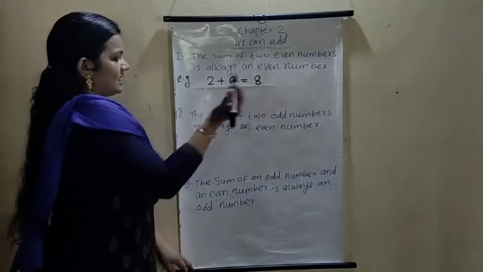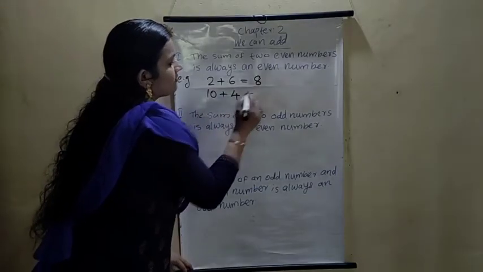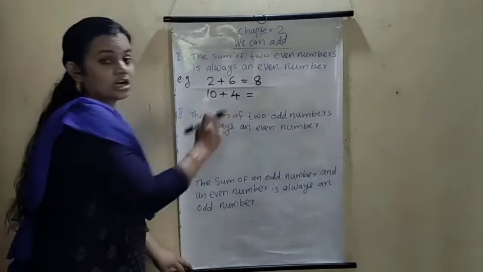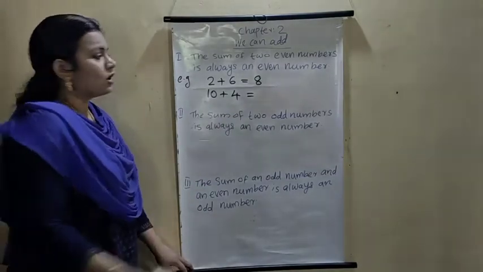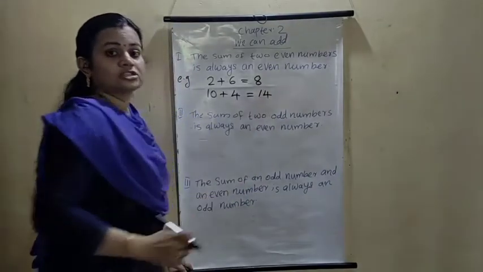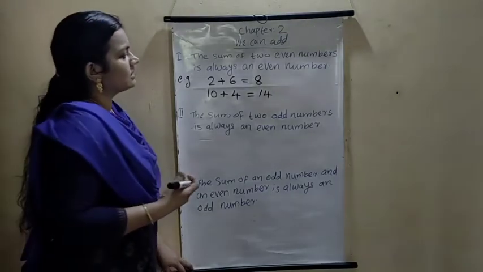Understood? Then write the next example. 10 plus 4. What is the answer? 10 is an even number. 4 is also even. 10 plus 4 is 14. The ones place is 4. This number is also even. Understood? Then what about the next question?